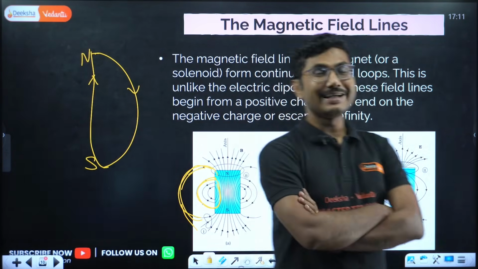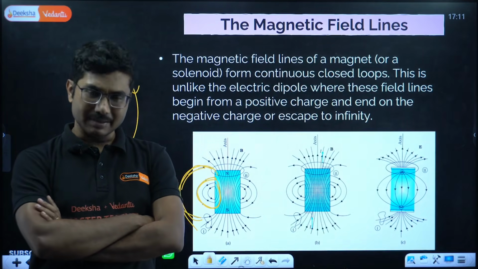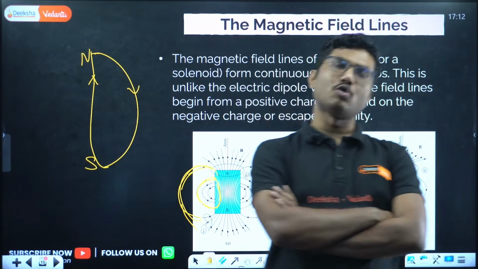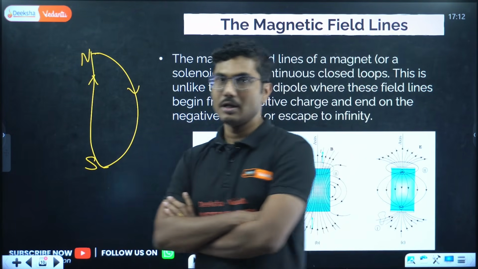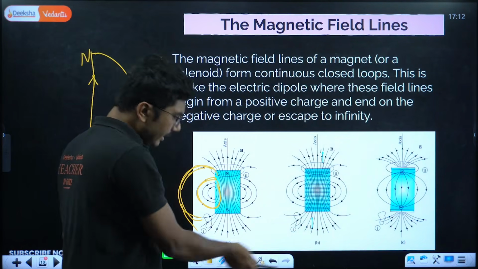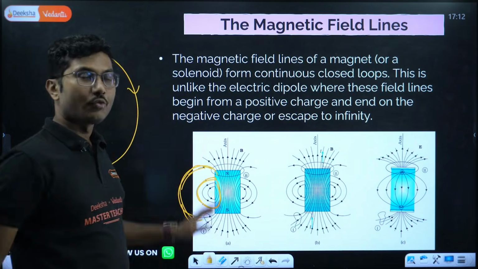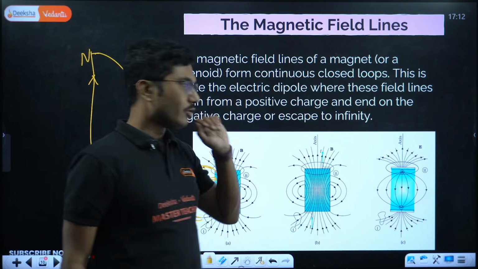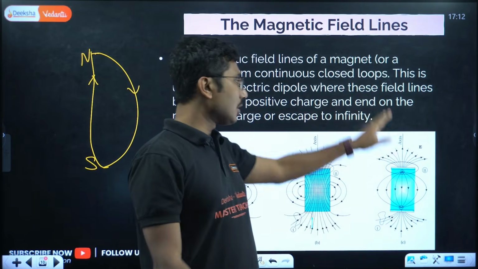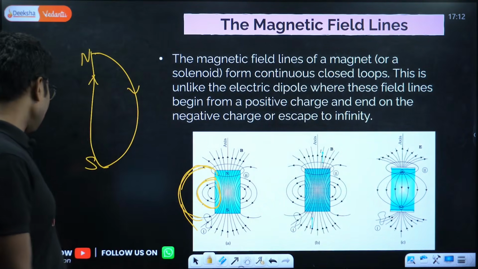Okay, so in magnetic field lines, no field line escapes to infinity. Each and every line escaping the north has to come back to the south, and from the south it has to go back to the north inside the magnet. So if 100 lines are exiting the magnet from the north side, 100 lines have to come back to the south. And inside the magnet it has to go from south to north as well. So this is a complete cycle. Loops are closed in the case of magnetic field.